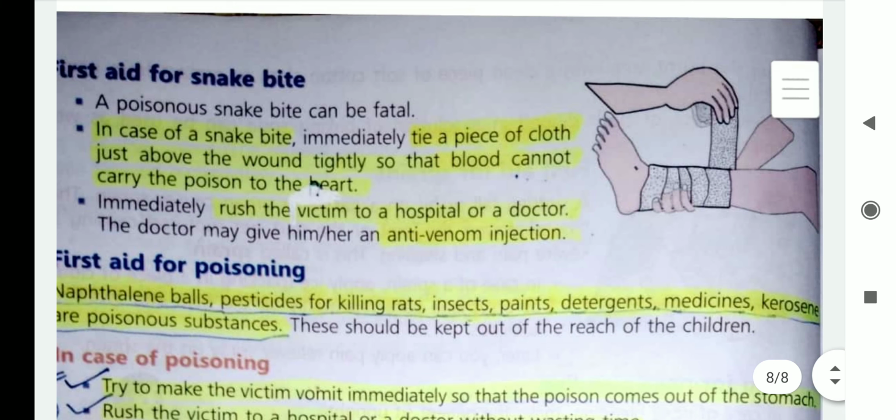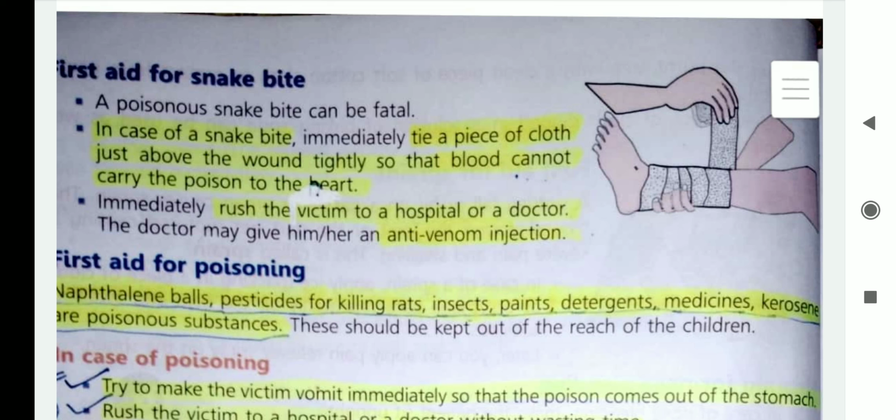Now, first aid in case of snake bite. Children, snake bite may be fatal. So what should we do in case of snake bite? We should immediately tie a piece of cloth just above the wound so that the blood containing the poison cannot reach the heart. And immediately we should rush the victim to the hospital so that the doctor can give him an anti-venom injection. Children, venom means poison.